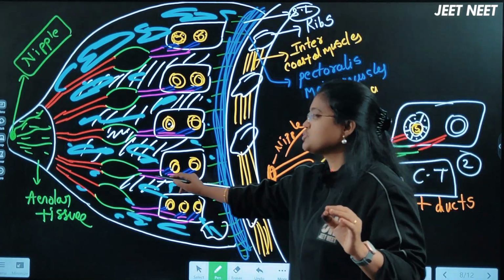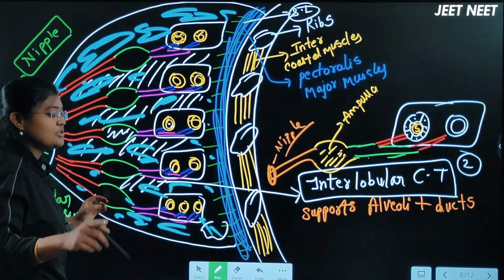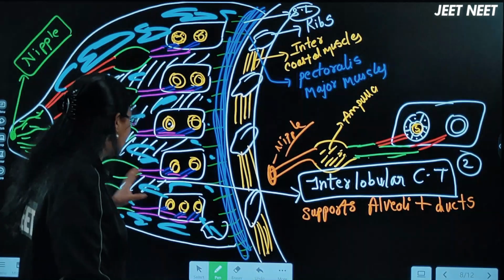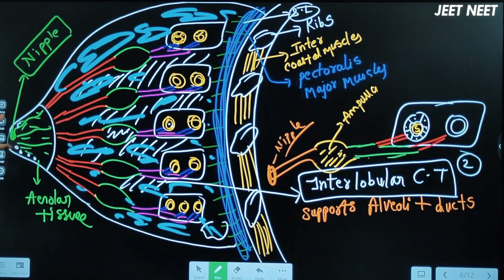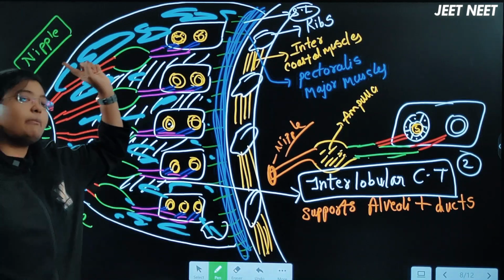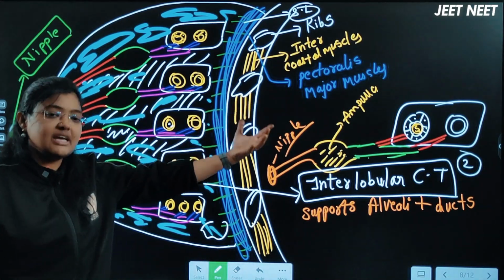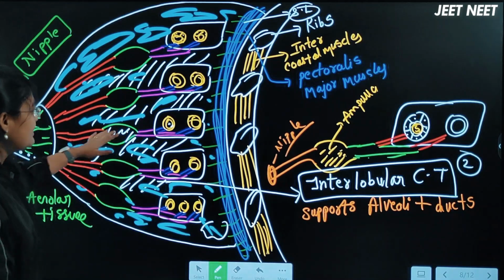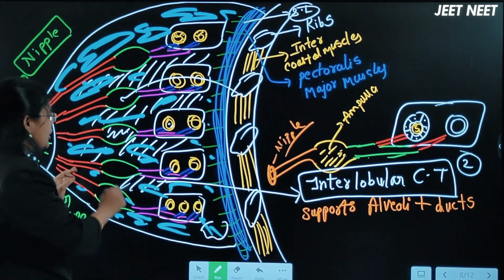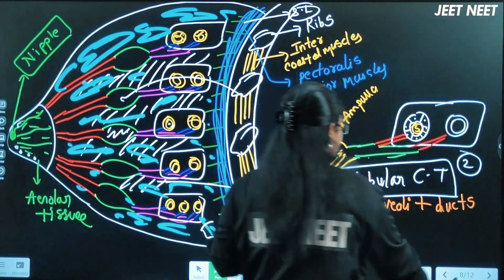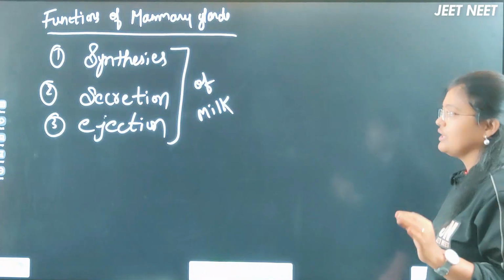And finally, whatever the stored milk, if it is present, because of the oxytocin, how will this oxytocin be released here? So as just now I told you, in the nipple region there will be tactile receptors present. When the baby touches this nipple actually, as the nipple has these tactile receptors, these touch receptors will be activated, and they will send impulses to the hypothalamus to synthesize the hormone, calling it as oxytocin. Thereby the oxytocin hormone will be released and acts upon the alveoli and the lactiferous duct to eject the milk actually here, right? These are the 4 hormones what you have to remember.